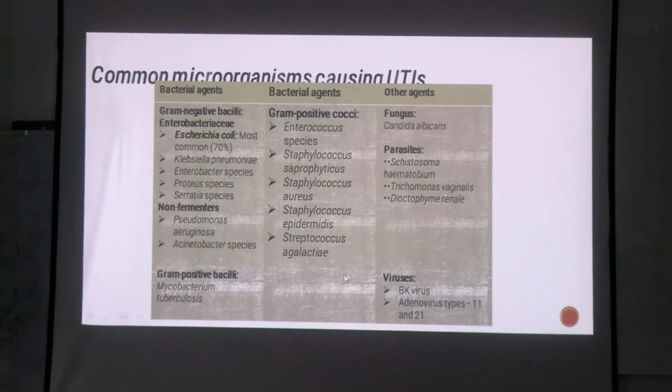If it's during labor and a mother is carrying this organism, she can transfer it to the newborn, okay, and he can get infected with this and it can cause meningitis, okay. This is the common picture of etiological agents in UTI. Just remember it like this. Fungus, Candida albicans, parasite, Schistosoma haematobium, Trichomonas vaginalis, viruses, BK virus and adenovirus, and here gram-negative bacilli, so you can write gram-positive cocci, you have to remember, okay.